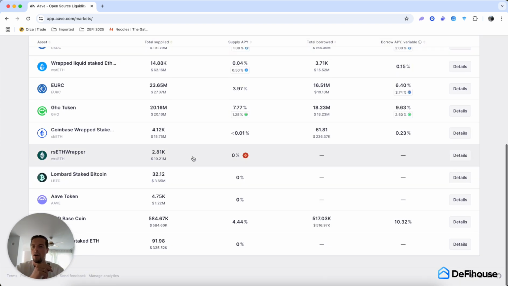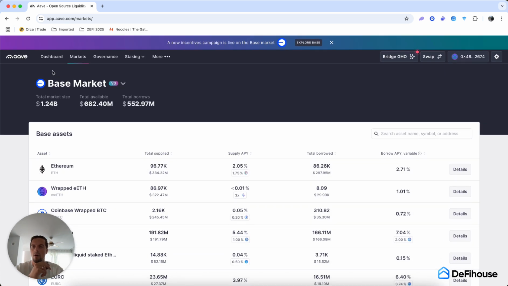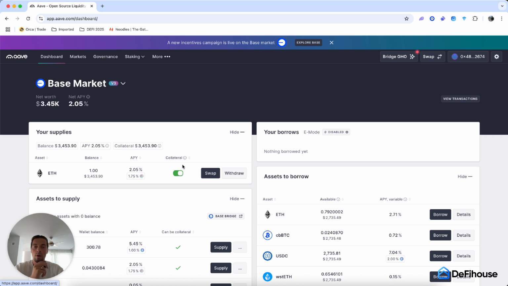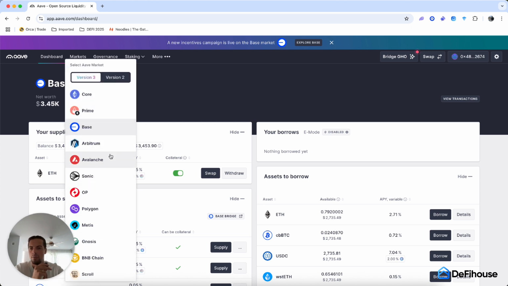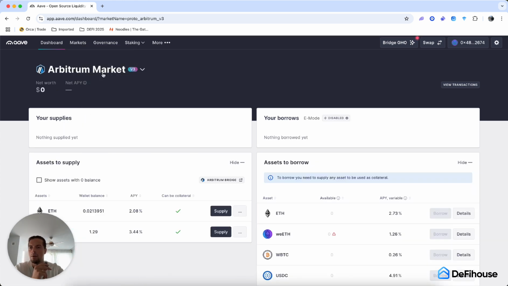Also, one thing that might happen to you, maybe you accidentally switched networks, and when you log into Aave, when you connect your wallet, you might see something like Arbitrum Market, and you see, oh, I don't have any money, even though I deposited one Ethereum. Where is my money, right?